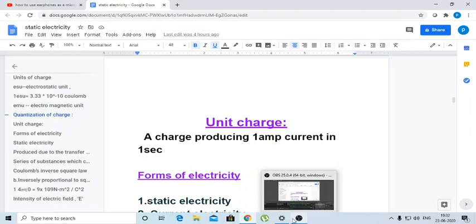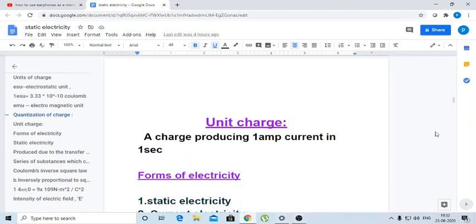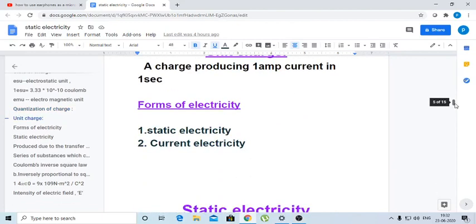Now, how many forms of electricity are there? That should be known. Here students, we have two forms of electricity: static electricity, which we are discussing in this video, and the second form, current electricity, which will be discussed in further videos. So today in this video we are going to discuss only the basic properties of static electricity.